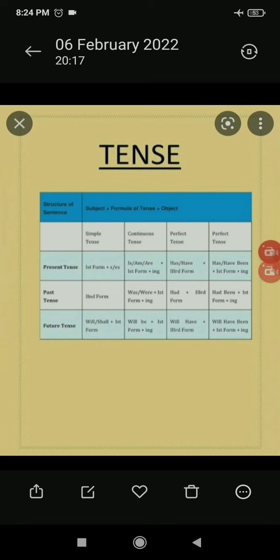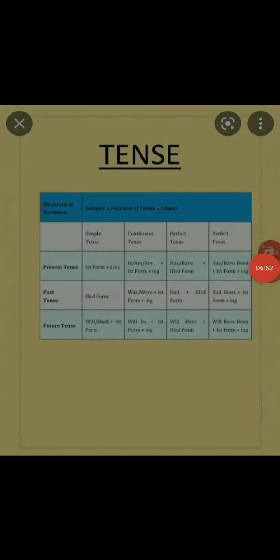For example, Aaron is a person who is going to save around 10 lakhs by August. So here I am sure that by August he must have this much amount of money. Here we use subject plus will have plus the third form of the verb. I hope you have understood this part of the chapter.